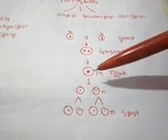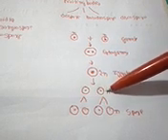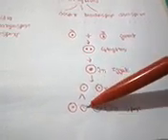Now this zygote will undergo meiosis. Meiosis one results in the production of two haploid cells, and meiosis two results in the production of four haploid cells. This is how haploid spores are produced, and these spores will form new mycelium wherever they settle. In the case of Phycomycetes, when the gametes fuse and their nuclei also fuse, we get a diploid stage, and this diploid stage immediately undergoes meiotic cell division and results in the formation of spores.